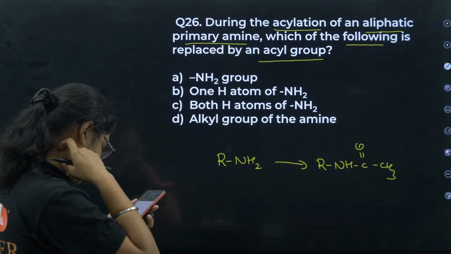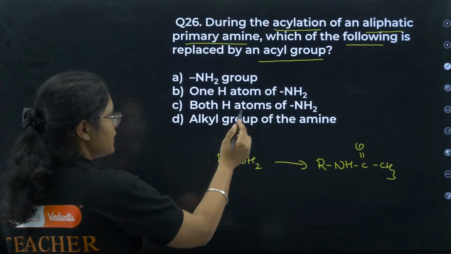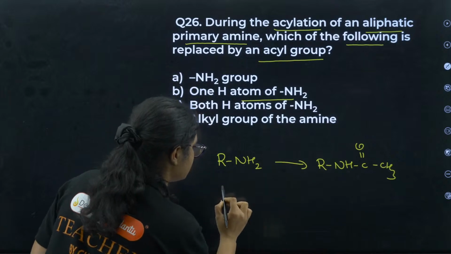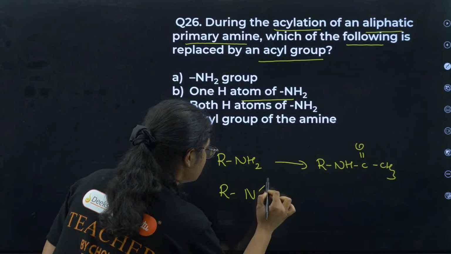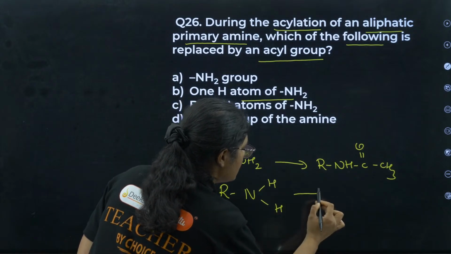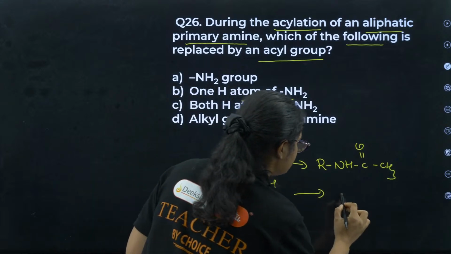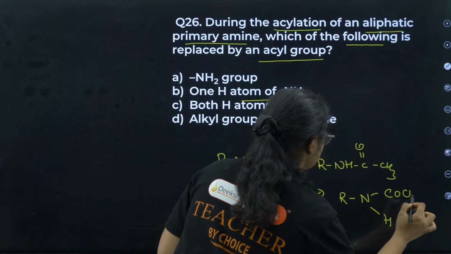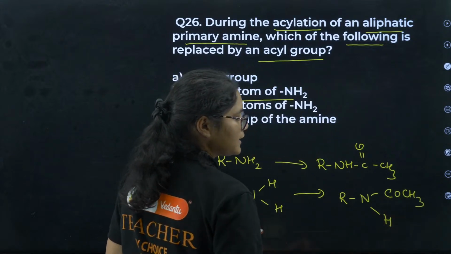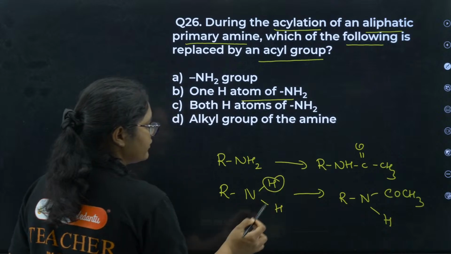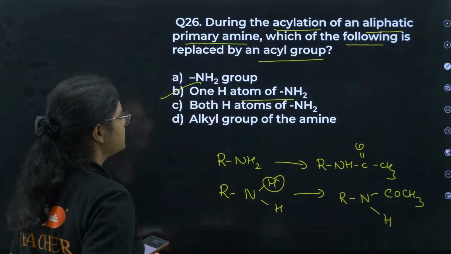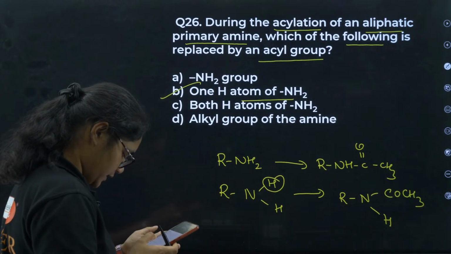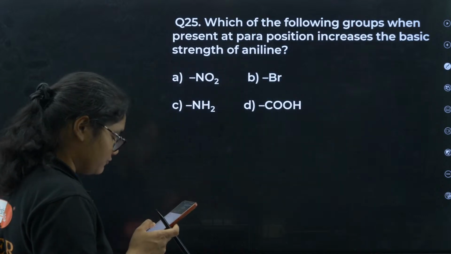No, A is not the correct answer. One hydrogen of the amine. See, you can see here RNH2, right? Now when you do acylation, you get RNHCOCH3. So what exactly are you doing? You are replacing one hydrogen with the acyl group. So that is option number B. Okay. Yes, all of you are correct here.